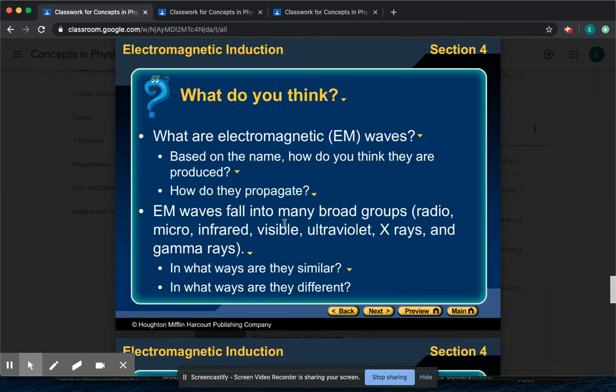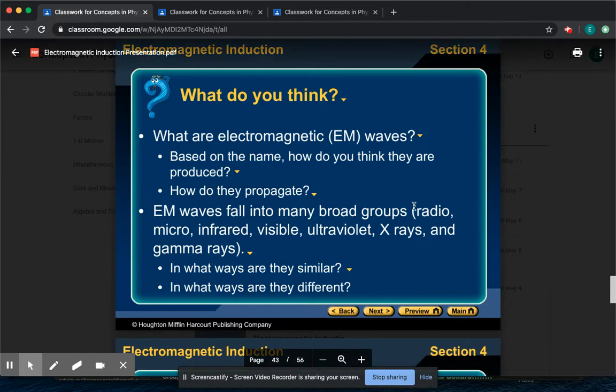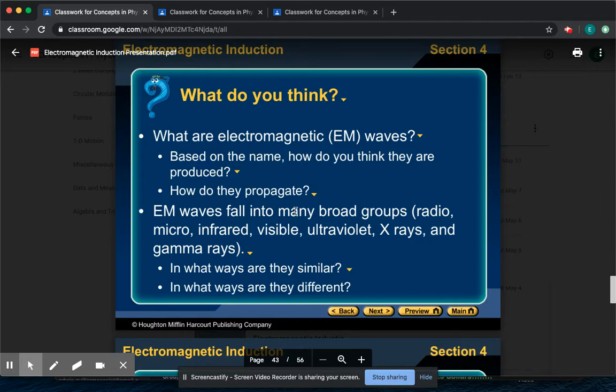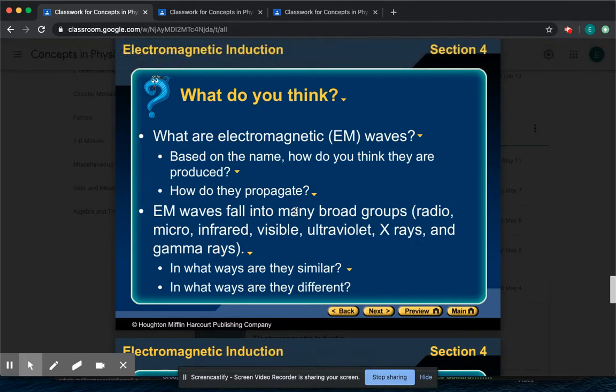So technically, radio waves, microwaves, infrared waves, the visible, ultraviolet, X rays, all these things are considered to be light. Okay, so they all fall under the category of the electromagnetic spectrum. And you may or may not have heard that term before in your previous science classes. It is something that's discussed in chemistry.